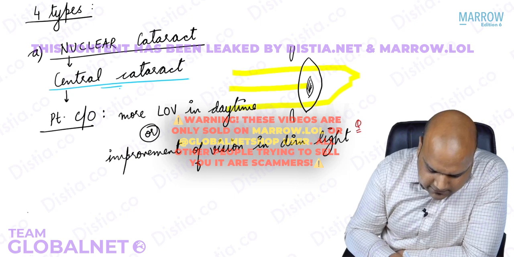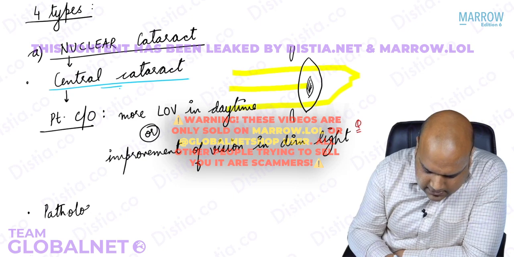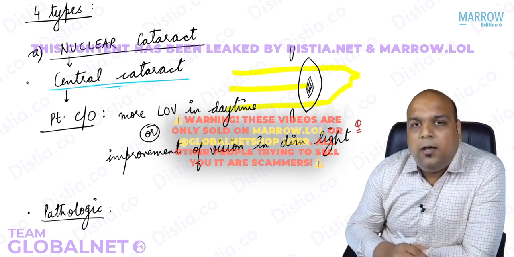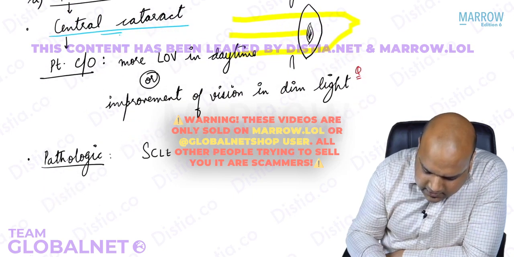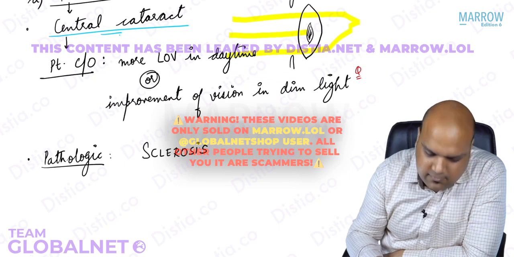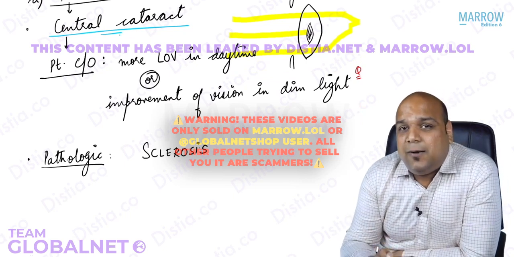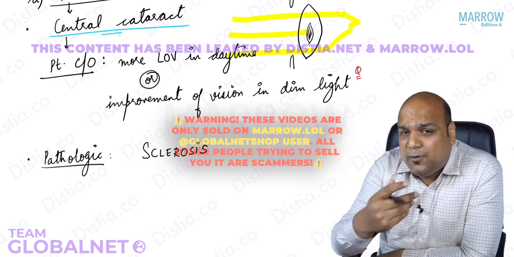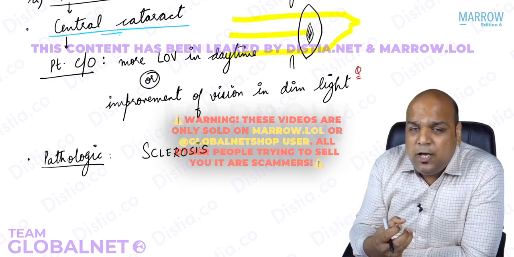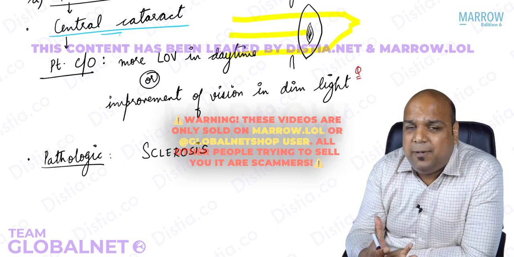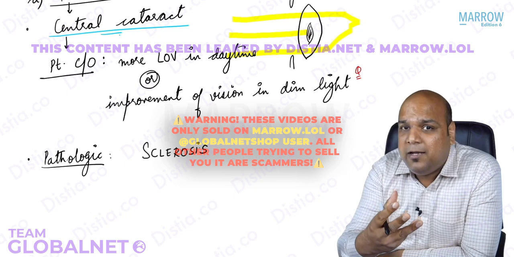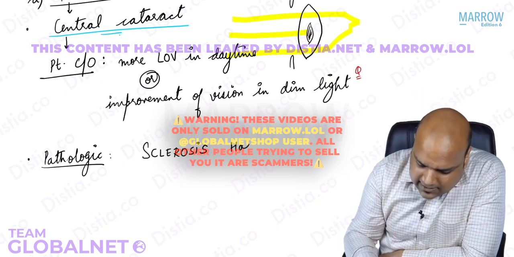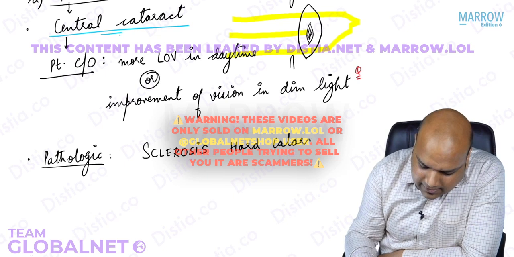Now, once we know this, everybody, let me ask you the next point. What is the pathologic change which leads to nuclear cataract? So the answer is one word, and that one word is sclerosis. Nuclear cataract is occurring due to sclerotic changes in the nucleus of the lens. Sclerosis means something which is becoming more dense. So the nucleus will become denser. That means will it become harder or softer, everybody? Yes, it will become harder. So we say it is a hard cataract.